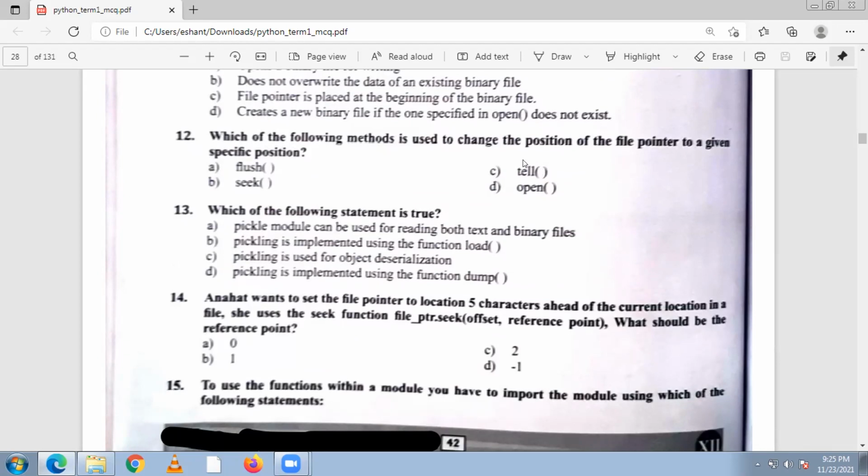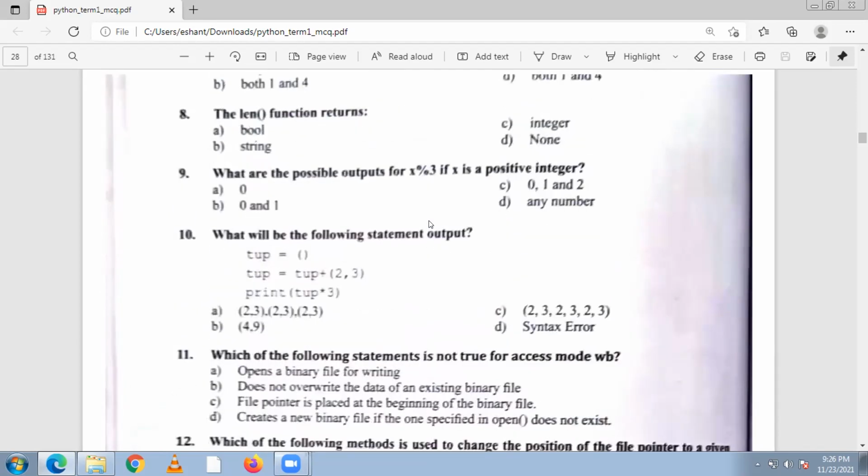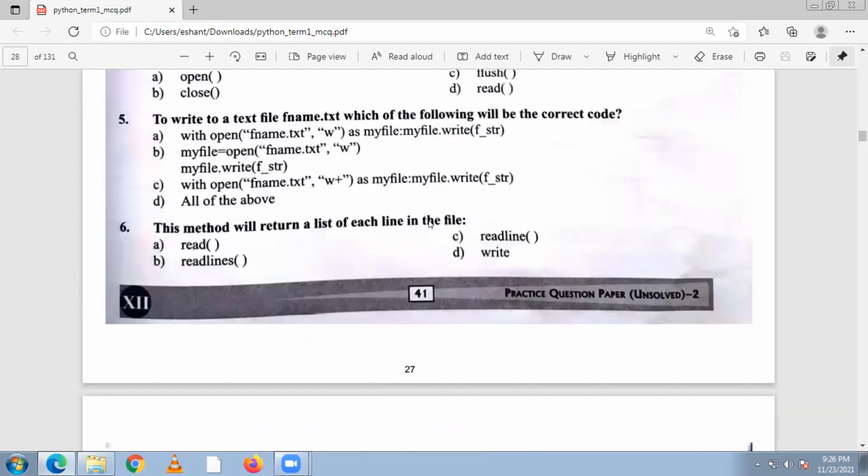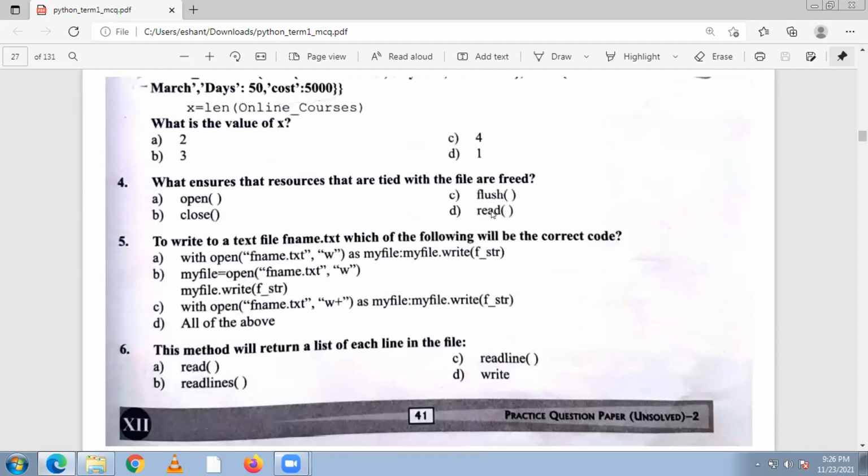So this will not be it. This is not. Opening a file. Flush. Just before, we read what flush does. You have seen those questions. This one. Okay. So here close was our answer.